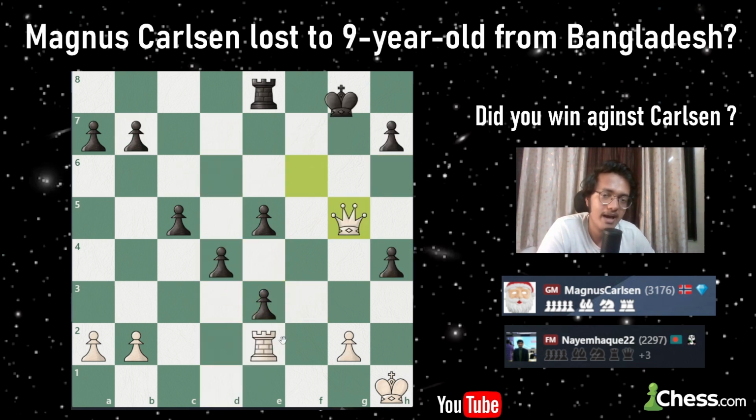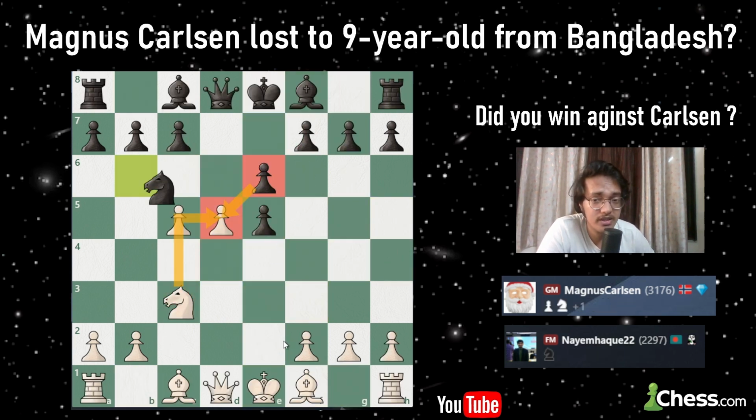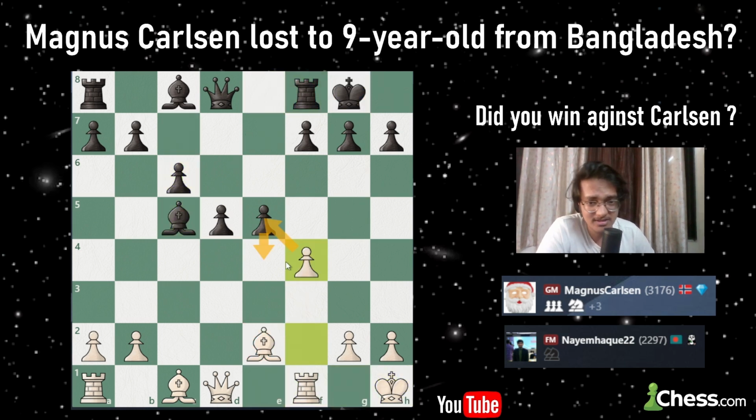So this was what happens in this game. So this is how Magnus Carlsen lost to a 9-year-old Ryan. And now again, this is just an update for what is happening in this world, and you can understand if Magnus loses some games, it creates just havoc in the chess world. Like, how did Magnus lose it? So this was just to let you know how Magnus lost this game. Just wanted to show this because it is currently trending in the news.